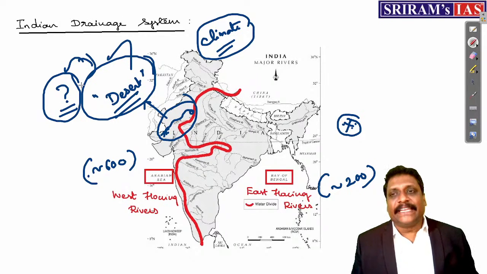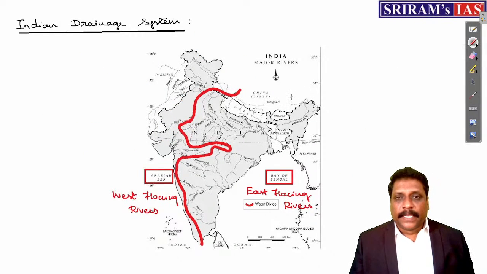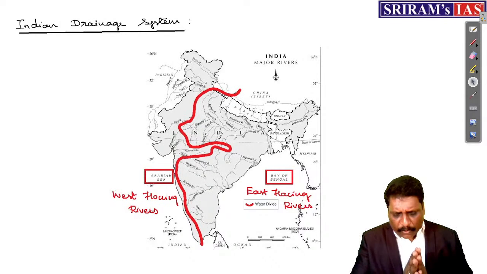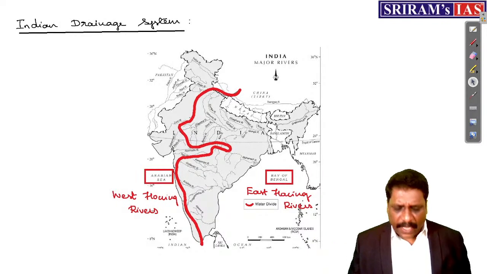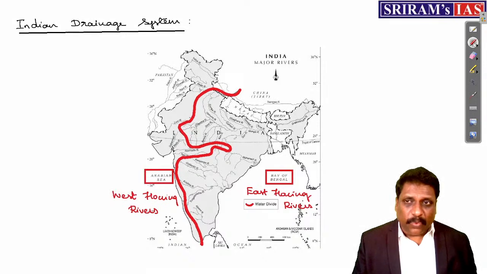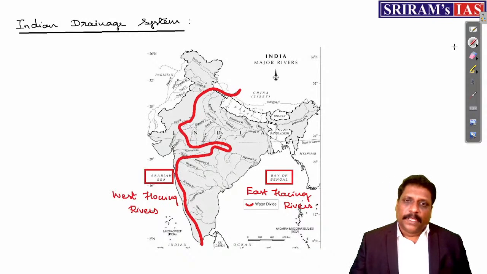But here, in the Indian case, if you ask me, I would say it is all about the volume of water and the prevailing climate. Right, my dear friends. Now, east flowing and west flowing rivers, somewhere I have an idea. Again, I'm insisting, which rivers are more in number? West flowing rivers. The only thing is that, as I said, west flowing rivers are not so popular rivers.